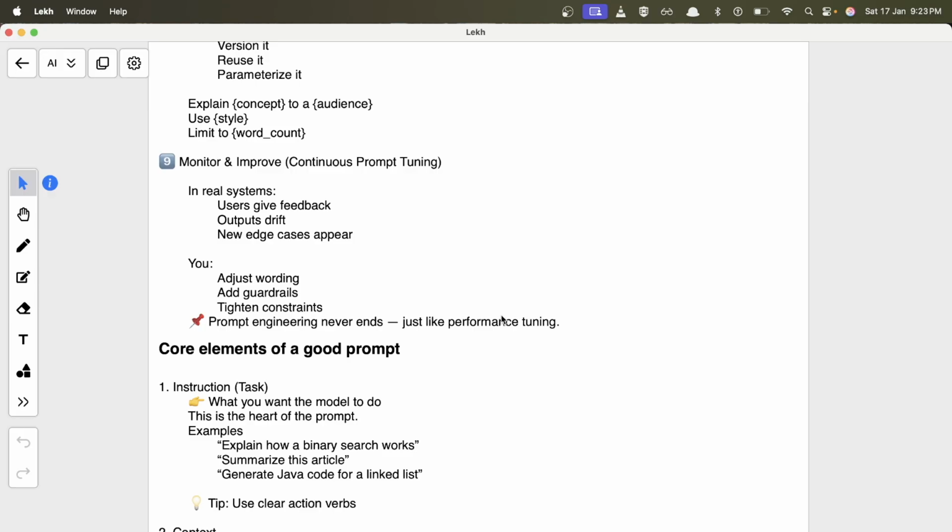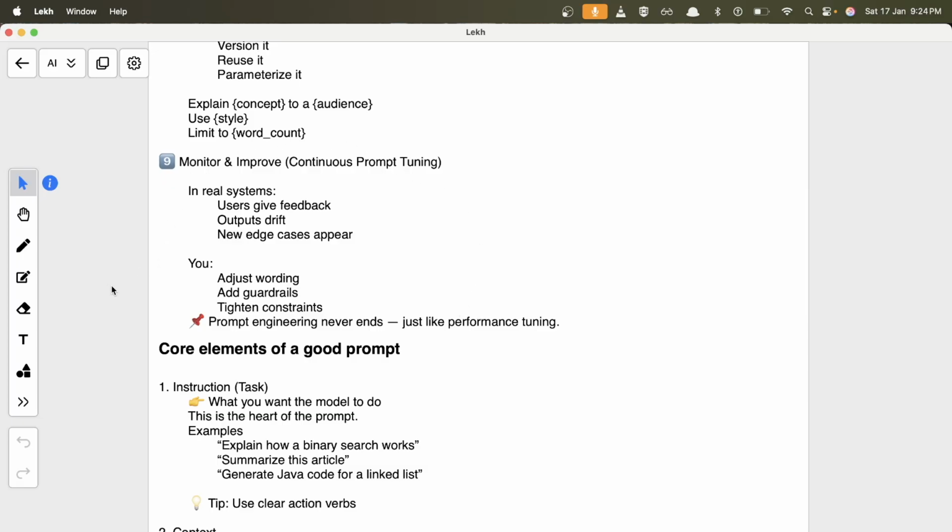Like if you have written a load test for a REST API in your company, then you know, right? Once you deploy the API to prod, you keep on monitoring the performance, and based on the performance, you keep on adding things or improving things. It is not a one-time job. Sometimes requirements change, sometimes traffic is high, sometimes traffic is low. Based on that, you have to improve your API and add more resources, or maybe autoscalers and all those things. So it's the same thing for prompts as well.